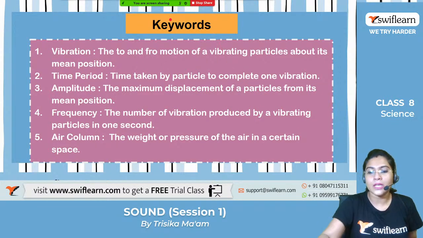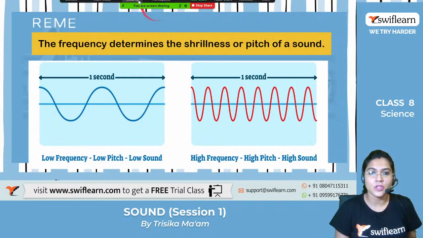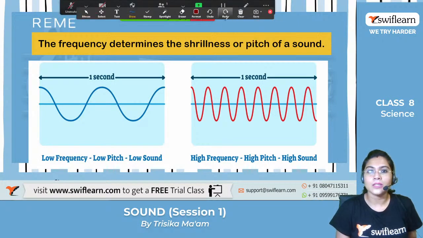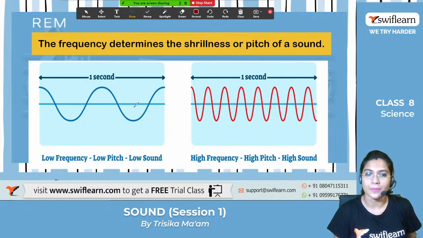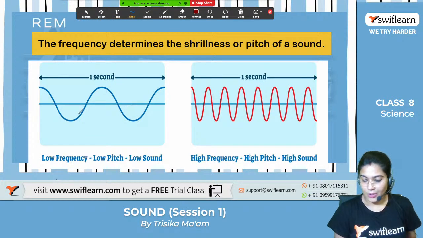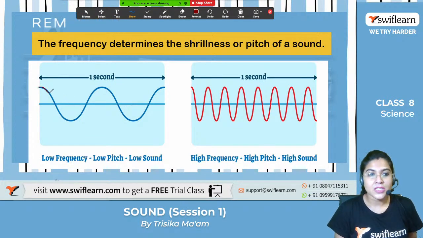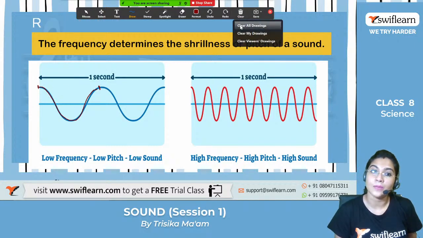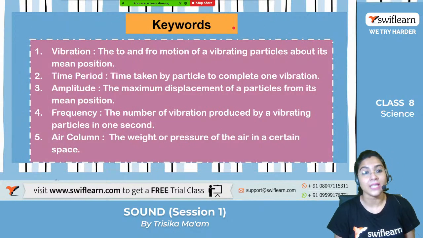The time taken to complete one vibration is known as the time period. Now, let us move on to the previous picture and let me show you. These are the different vibrations which are happening. The time taken to complete only one vibration, starting from here and ending here, is known as the time period.